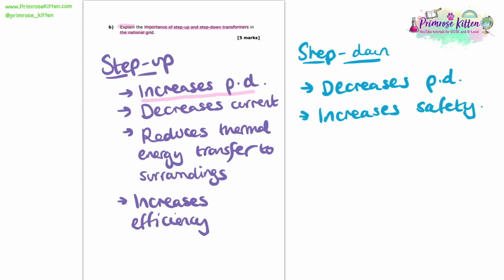Okay, so summarising, a step-up transformer increases potential difference, so up means increases the potential difference, whereas a step-down transformer decreases potential difference. And the whole point of a step-up transformer is to decrease the current, reduce heat loss, and increase efficiency, whereas a step-down transformer is all about making things safer for our homes.